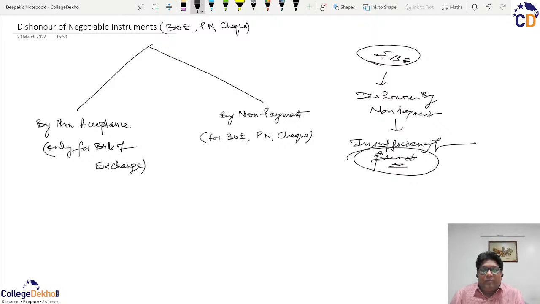तो सेक्शन 138 को प्रेस करके he will be guilty of dishonor of non-payment of check under section 138 for dishonor due to insufficiency of funds, for lawful satisfaction of a lawful debt due to insufficiency of funds, and he will be liable either for double the fine or 2 years imprisonment or both. ठीक है। So this dishonor by non-payment is dishonor in cases of bill of exchange, promissory note and check, all the three, whereas this dishonor by non-payment will be applicable only for bill of exchange.